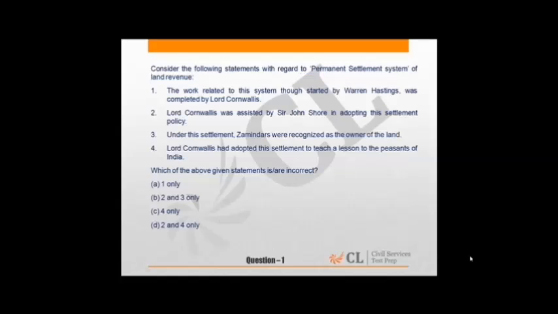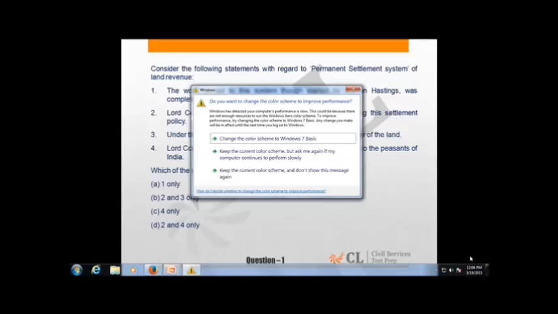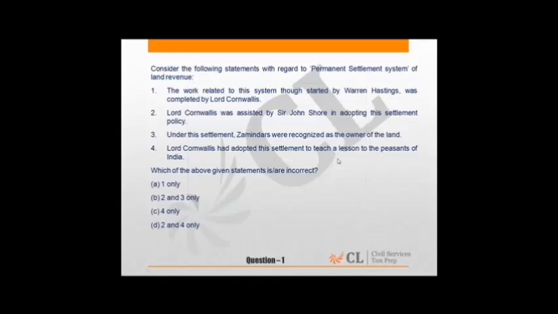Now coming to question 1, consider the following statements with regard to permanent settlement system of land revenue. The 4 statements are given, we have to find which are incorrect. So to attempt this question, we should know what this permanent settlement system is, or the knowledge about the revenue system implemented by the Britishers should be known.